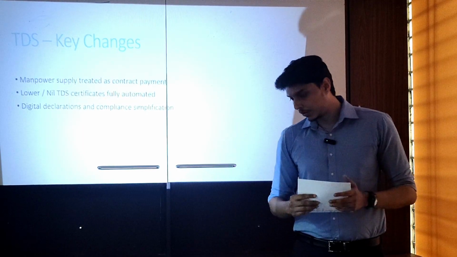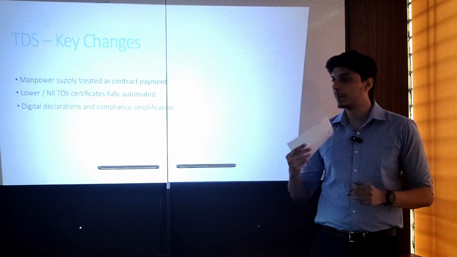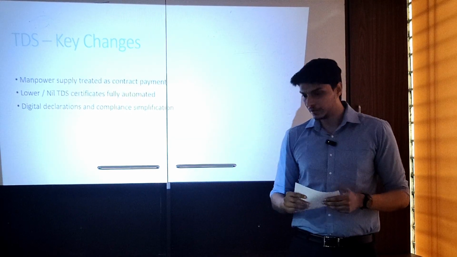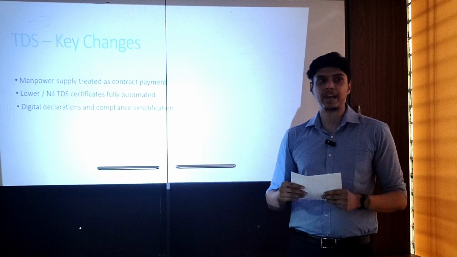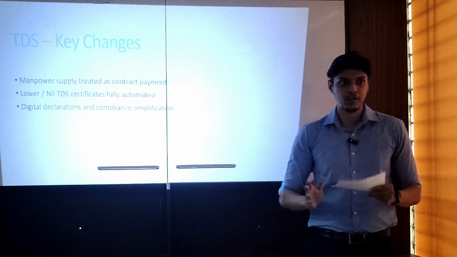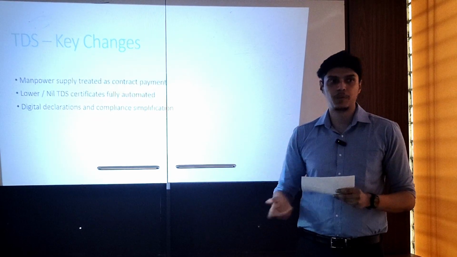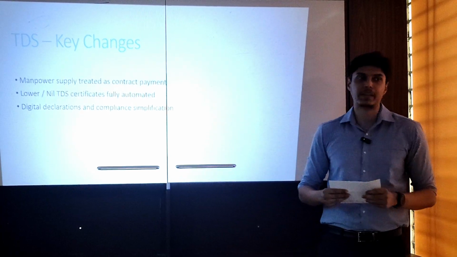Okay. And next, lower or nil TDS certificates fully automated. Previously, you had to apply to the assessing officer and provide the documents to get a lower or nil certificate. Now the same has been fully automated and you have to just file it online and it will be streamlined for small cases. For larger cases, there still might be a case where you have to go to the AO for approval. Next, digital declaration and compliance simplification.